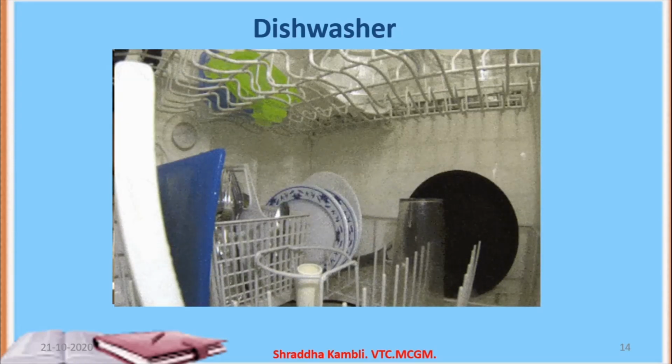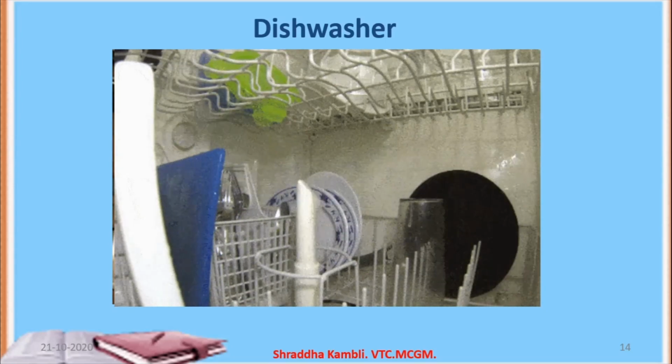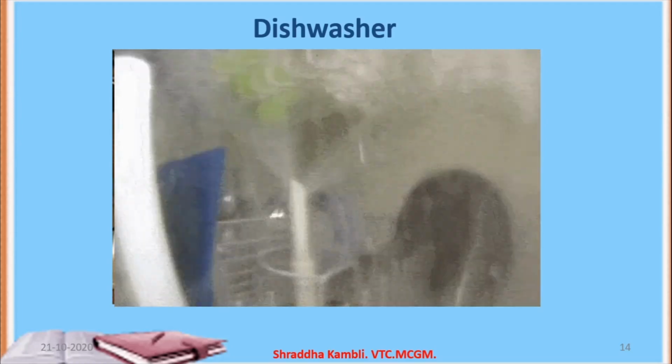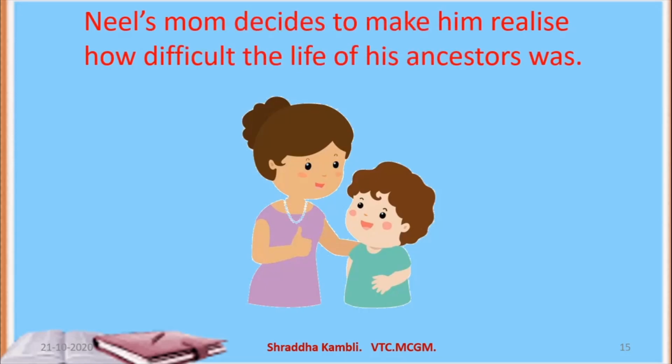But anyways, Neil has cleaned the dishes in a dishwasher, so he thinks that he's done lots of work and now he's not ready to make his bed. That is the time when Neil's mother decides to make him realize how difficult the life of his ancestors was.